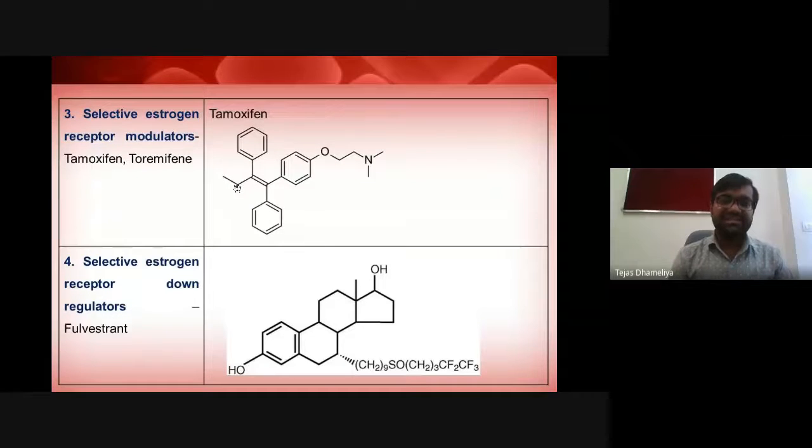Here we can see this is a compound having a carbon-carbon double bond, and we know the stereochemistry of alkenes.